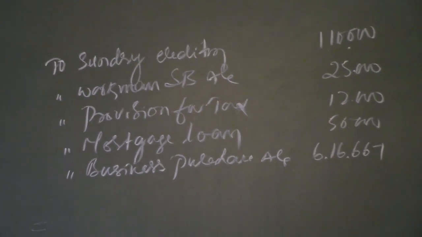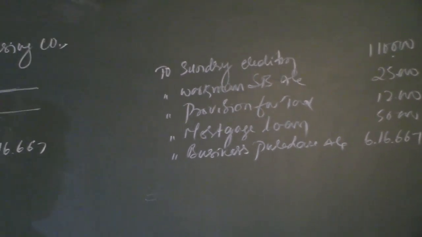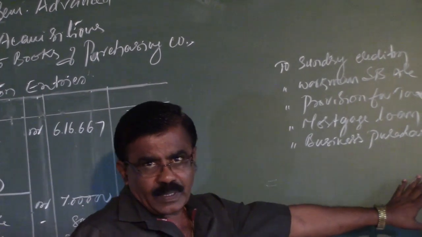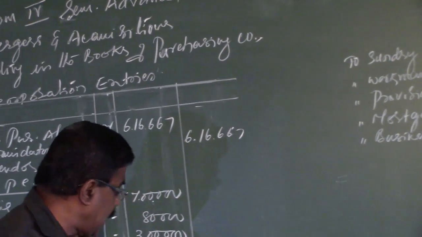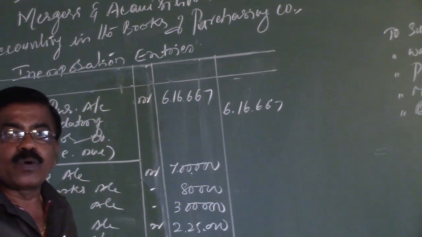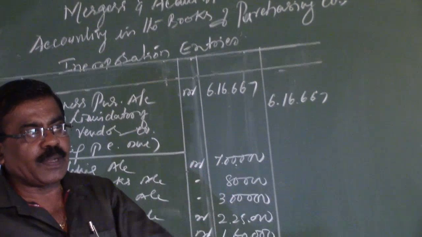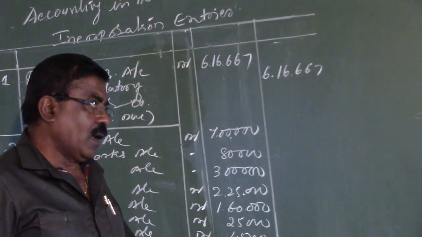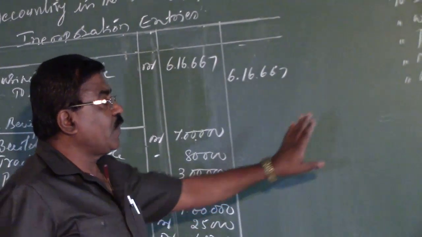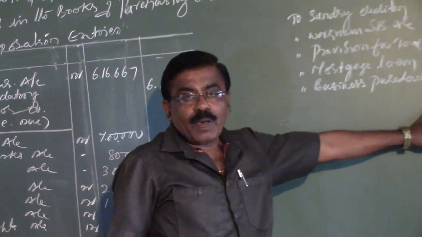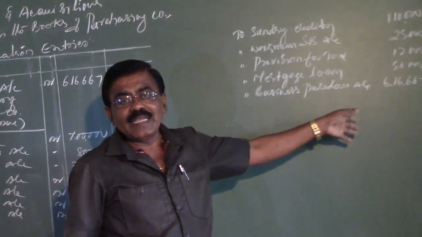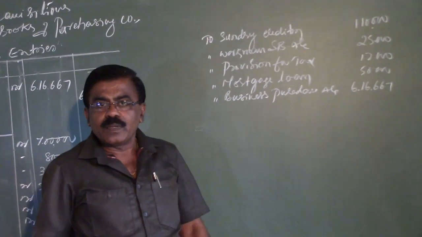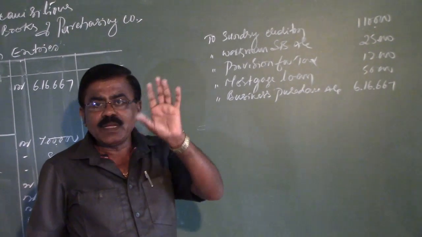After recording all the assets and liabilities in the second journal entry, now we have to balance only the second journal entry to find out any balancing figure that may be in the debit amount column or in the credit amount column. Any balancing figure in the debit column is to be treated as goodwill, that is the excess payment made by the purchasing company towards the acquisition of assets from the vendor company. On the other hand, if the balancing figure arises in the credit column, it is to be treated as a capital reserve, that is the capital profit to the purchasing company from the acquisition of assets and liabilities from the vendor company.